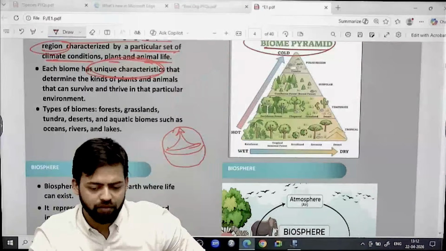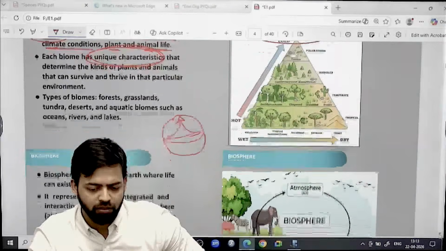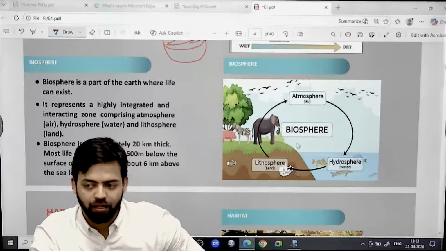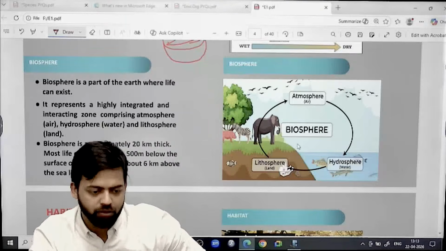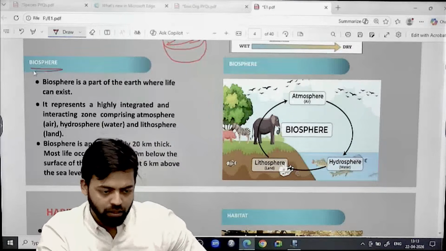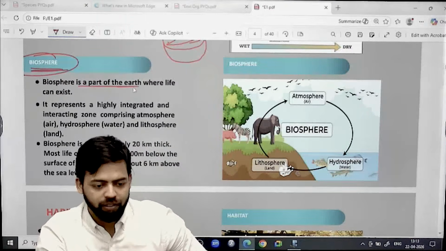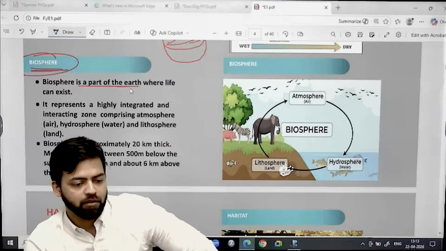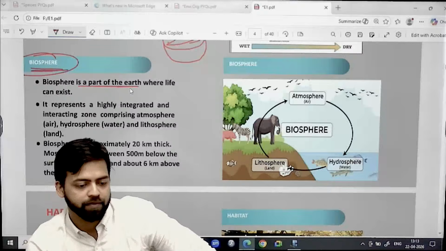Then biosphere. For biosphere you have already drawn this interaction. Lithosphere, hydrosphere, atmosphere interaction is happening where life is possible. So write about biosphere as well. It is a part of the earth where life can exist.